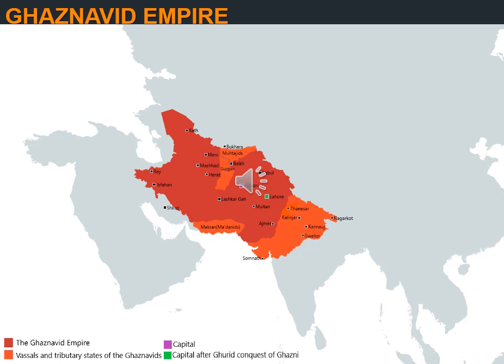The Ghaznavid Empire. You can see in this map that Muhammad Ghazni's empire roughly included Persia, Transoxiana, Afghanistan and Punjab. So in the year 1030, when Muhammad Ghazni died, he had established a strong empire, which included Persia, Transoxiana, Afghanistan and Punjab.